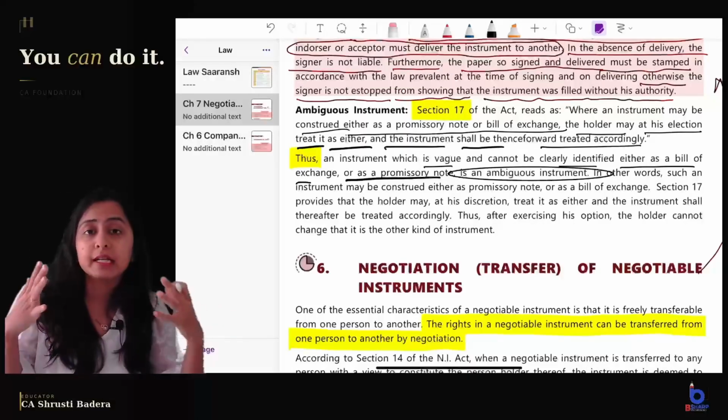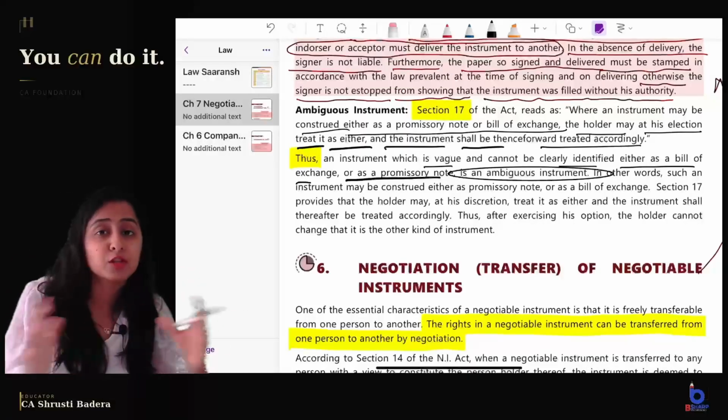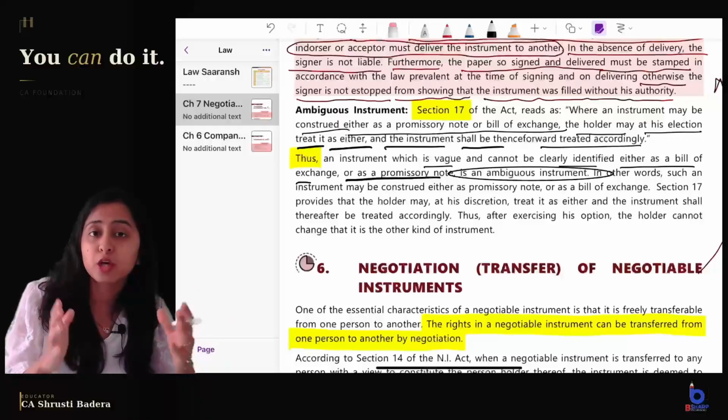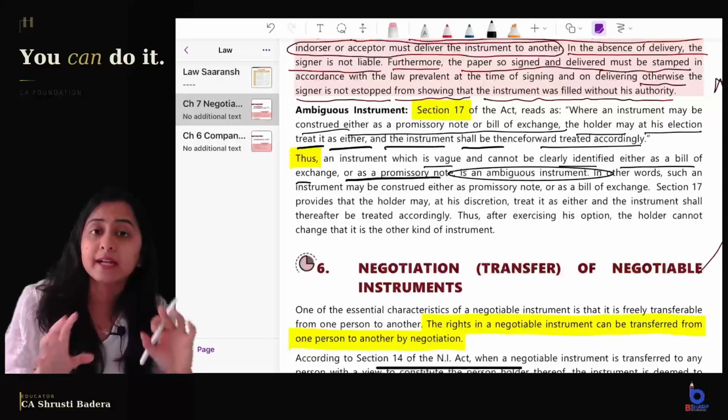We are not going into the detailed examples here. Why? Because it is a revision oriented video. It should help you one day before the exam to write everything, right?